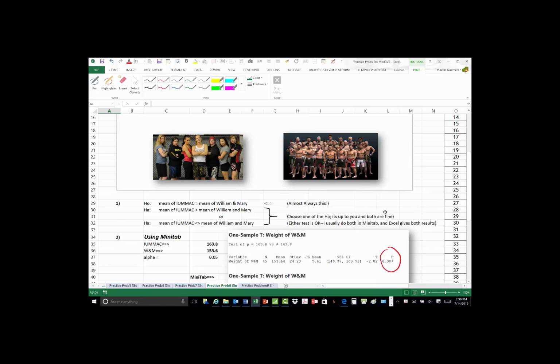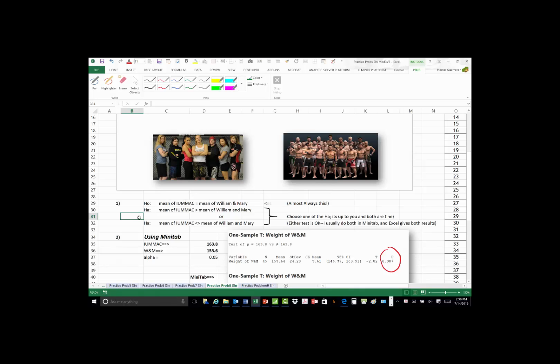In this case, it's almost invariably the case in a single sample hypothesis test that H sub 0, the null hypothesis, which by the way is the kind of, well, I just don't know, I'm not going to make a commitment one way or another until I know better. So we're taking kind of the neutral position. No, there is no difference between the intercollegiate group and William and Mary.